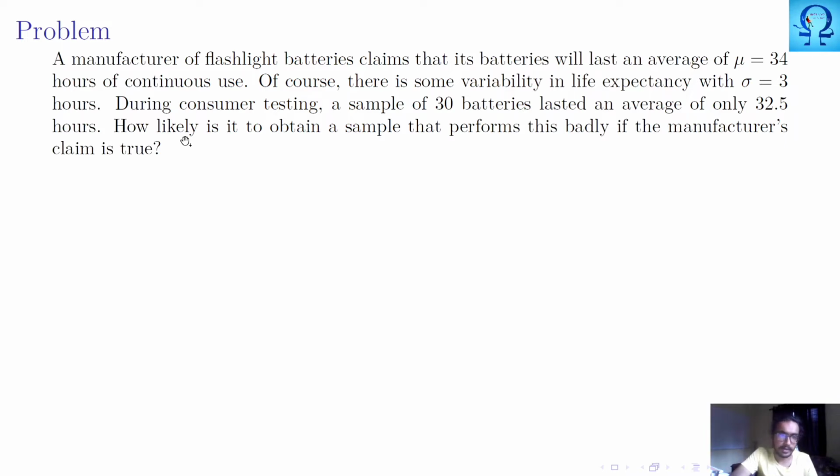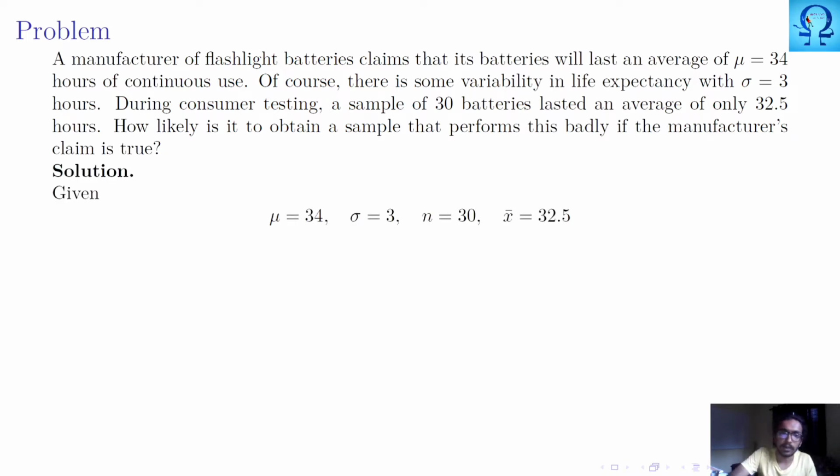Now the question is, how likely is it to obtain a sample that performs this badly if the manufacturer claim is true? So we will have to obtain some probability that the sample performs this badly. We are saying it will glow 34 hours on average, but 30 batteries performed for only 32.5 hours.